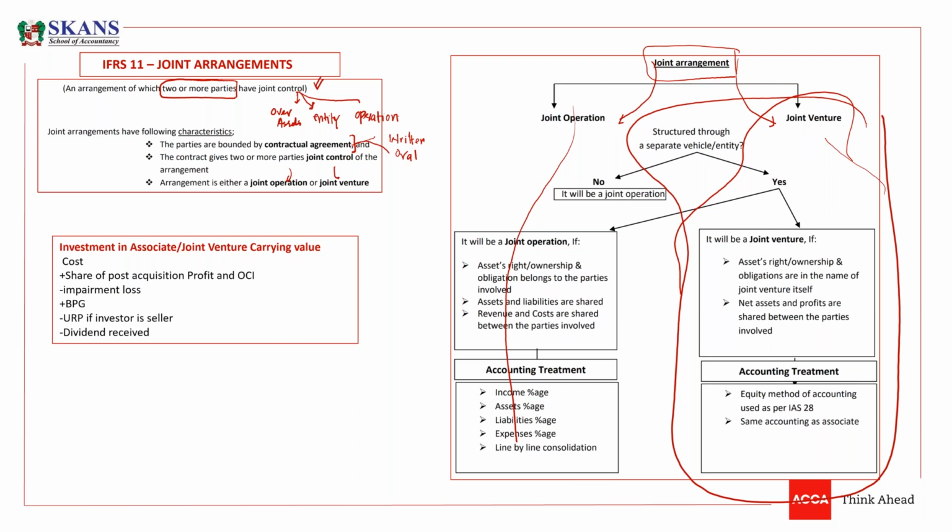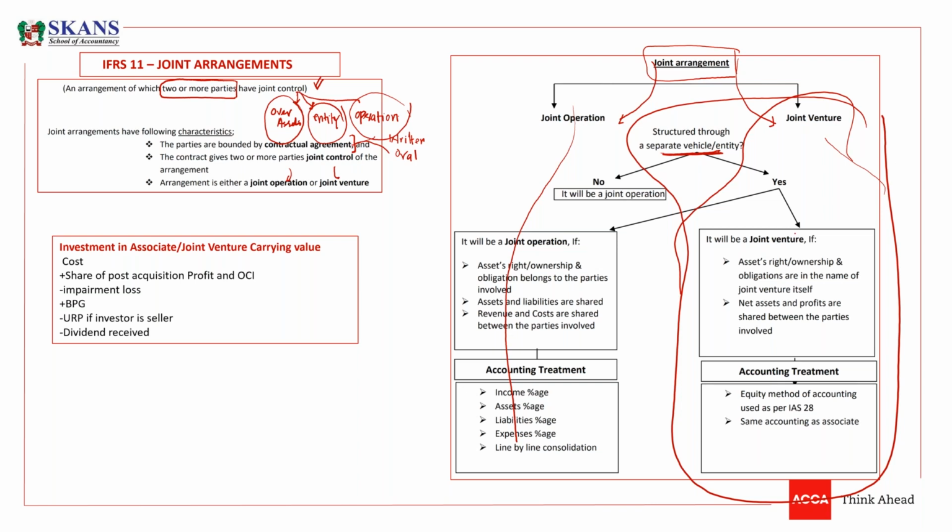So this is how we pick the relevant topic from the standard and reproduce it. So we need to reproduce this part of the standard, guys. So what is this part? Listen carefully. If joint assets, joint entities, joint operations are being managed through a separate vehicle, a separate entity, it means they have established a separate company.